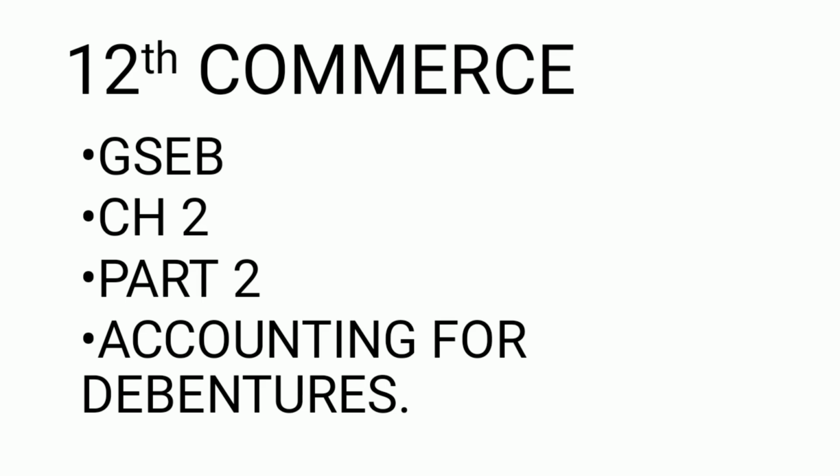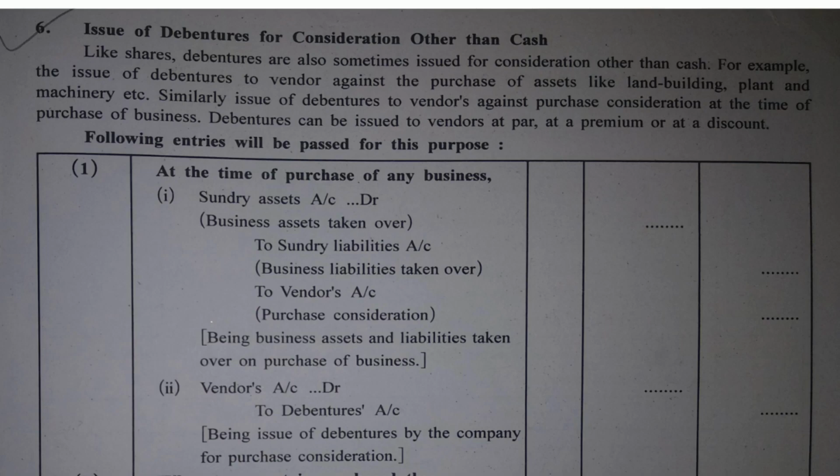So let us see what is the topic that we have taken for today. It says issue of debentures for consideration other than cash. They say, like shares, debentures are also sometimes issued for consideration other than cash.